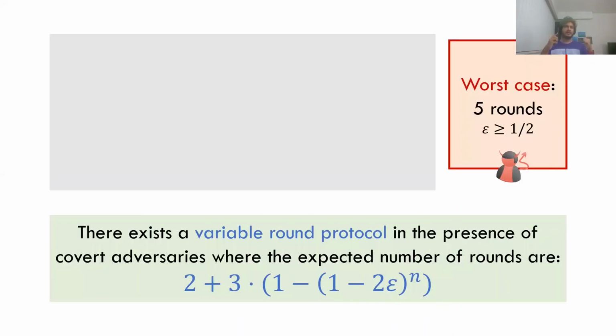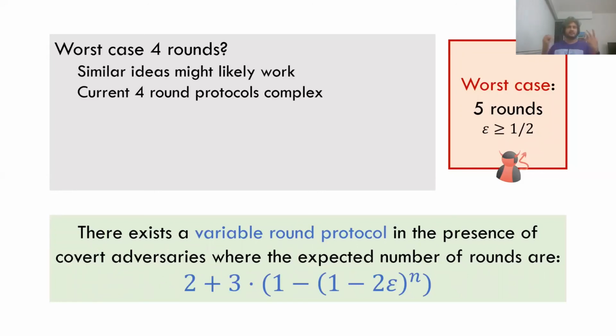Okay. Lastly, this is something that I said I'll touch upon. An adversary can always force the worst case of 5 rounds, and it can do so without being caught, because there's no way to verify that the adversary tossed its coin honestly. So let's ask a simpler question. Can we hope for worst case 4 rounds? It turns out that similar ideas might work with current 4-round protocols. But given the complex nature, you have to really fiddle around and make sure everything goes through. But we believe it works.